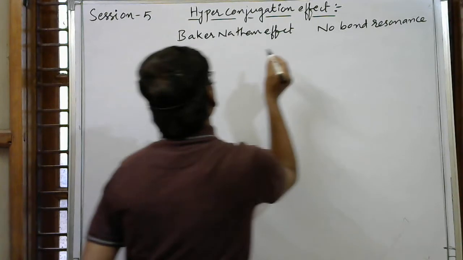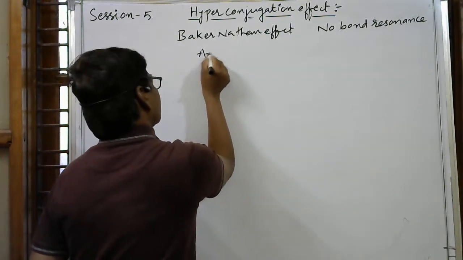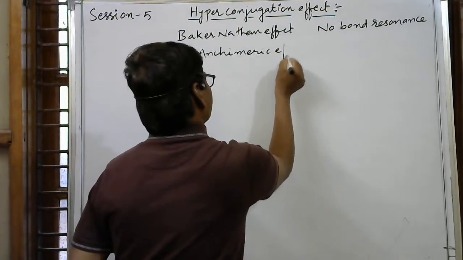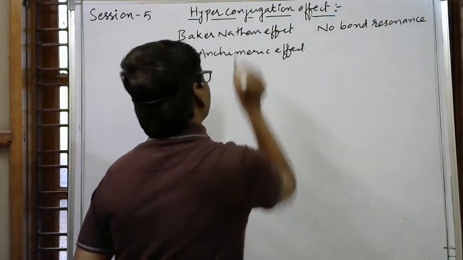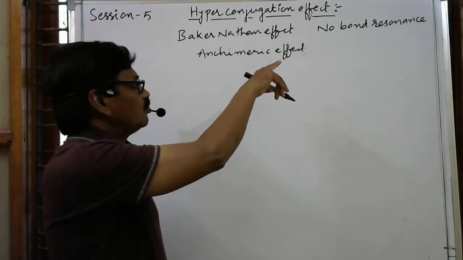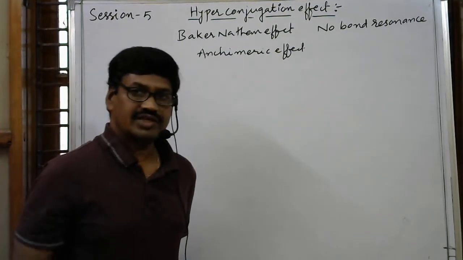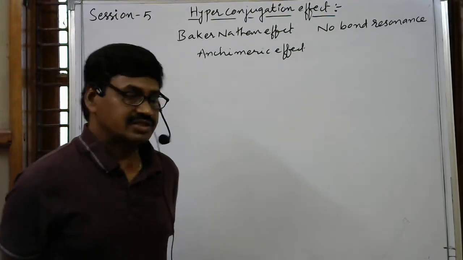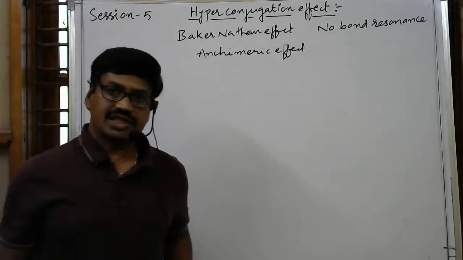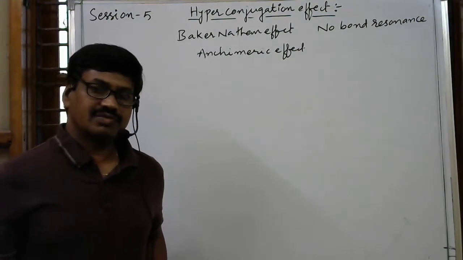And we have one more name, that is the Anki-Merrick effect. These are different names for the hyperconjugation effect: Baker-Nathan effect, no bond resonance, and Anki-Merrick effect. Just remember the terms.